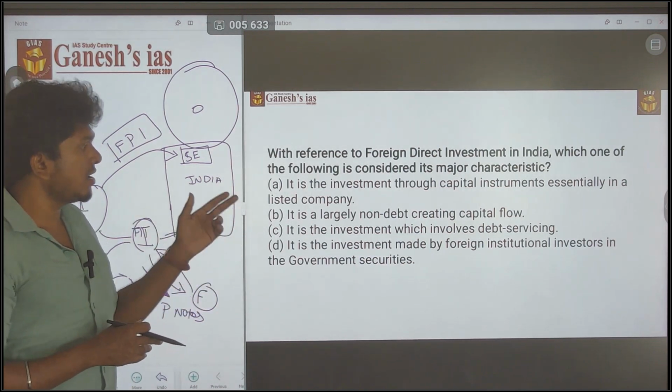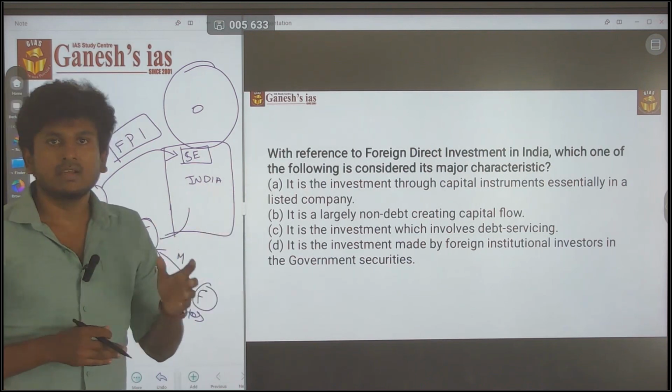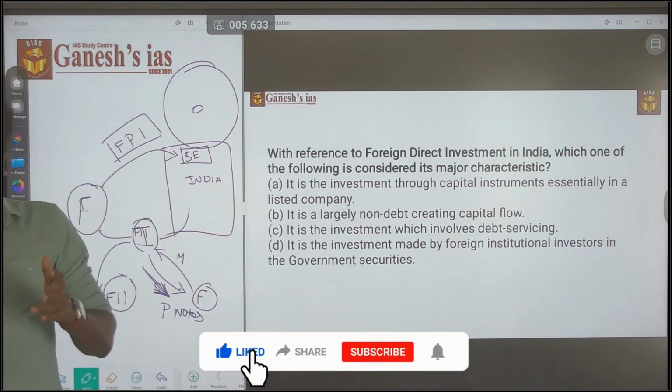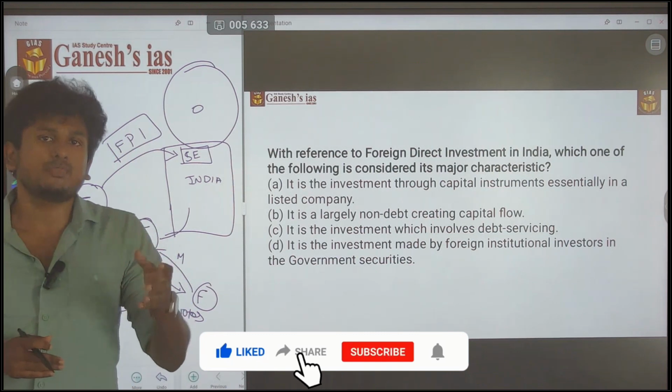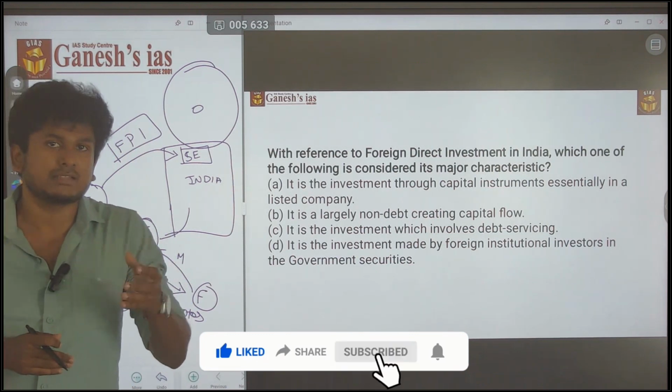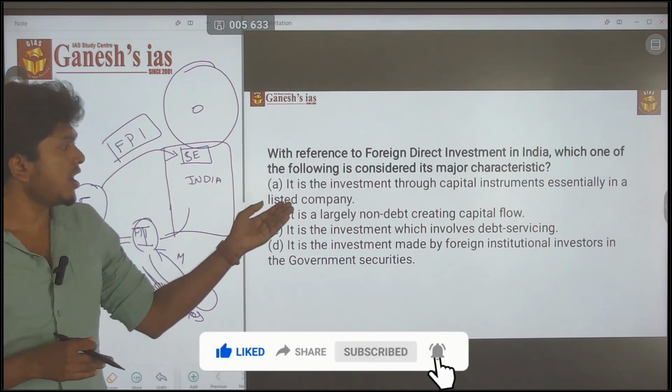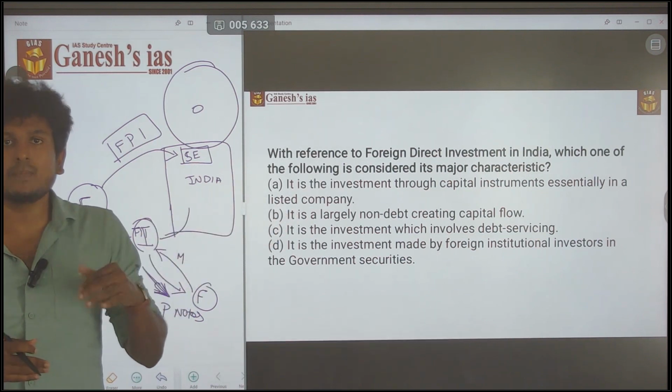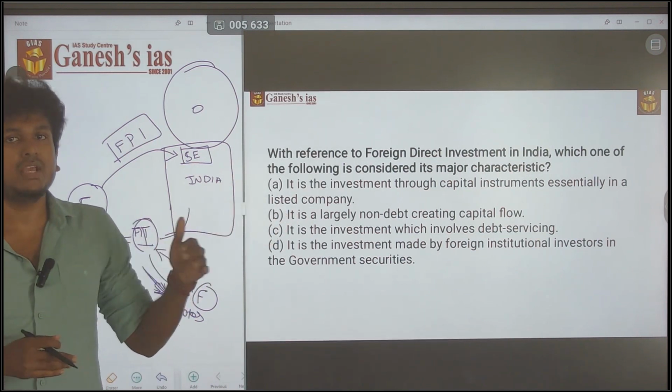It is a largely non-depreciating capital. Yes, we already said that investment means you are going to earn a profit, not an interest. It is a non-debt creating capital flow. Simply, this means FDI.